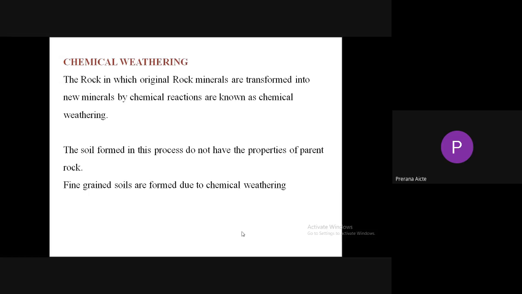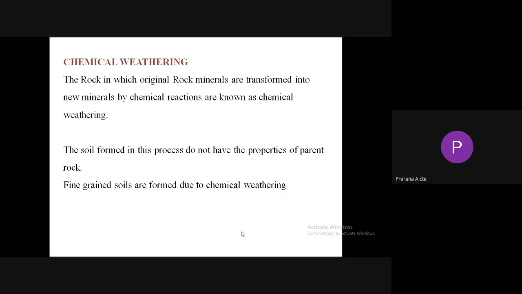Please remember the soil formed in this process does not have the properties of the parent rock. Due to chemical reaction, the properties will be changed. Fine grain soils are formed due to chemical weathering. Fine grain soils means silty soils and clayey soils. Silts and clays are known as fine grain soils. The size is less than 75 microns IS sieve. So fine grain soils are formed due to chemical weathering, and coarse grain soils are formed due to physical weathering.